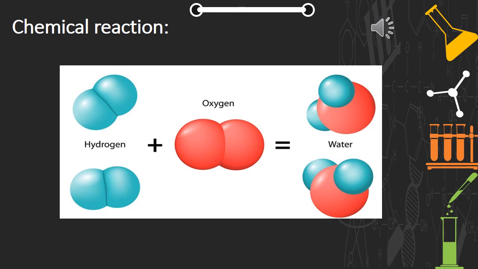Now here, hydrogen and oxygen, these are the two substances reacting with each other. So they are called reactants. Okay, and due to the reaction of hydrogen and oxygen, a new substance has been formed, that is, water is the product here. I hope it is clear now.